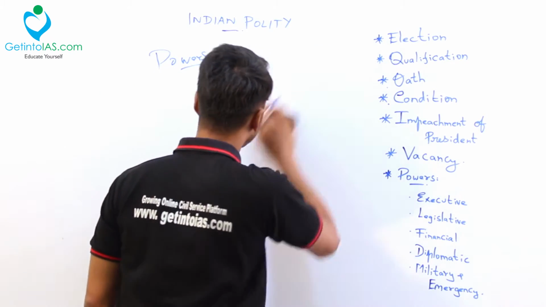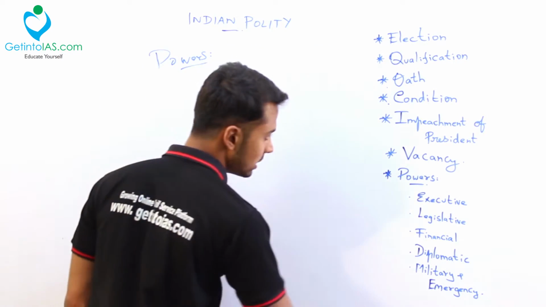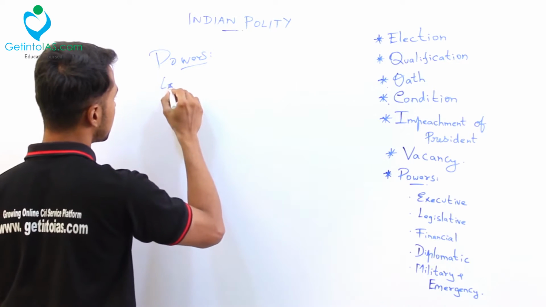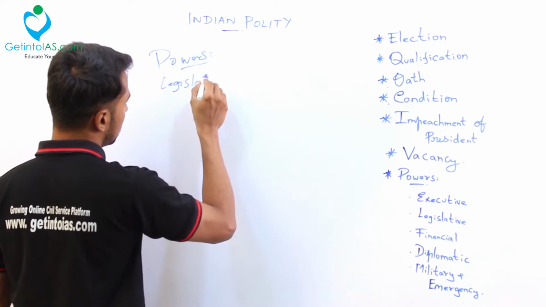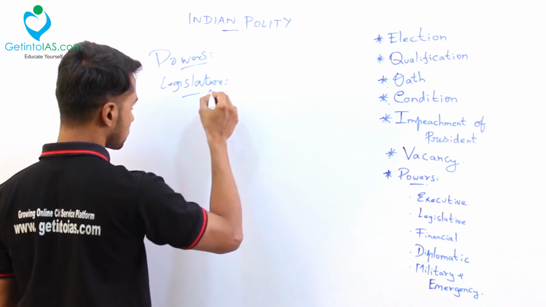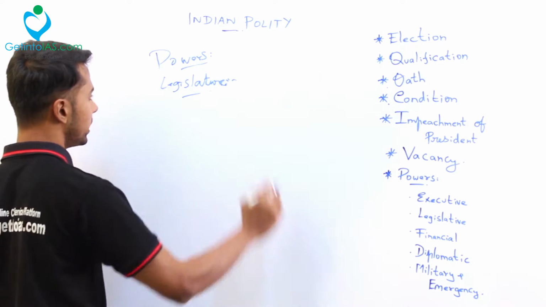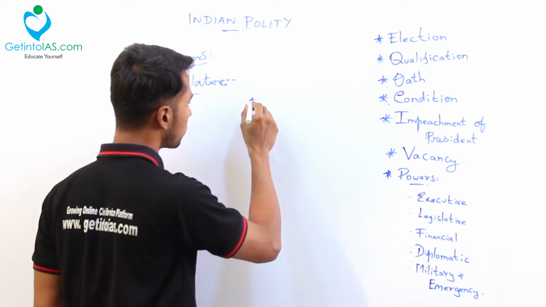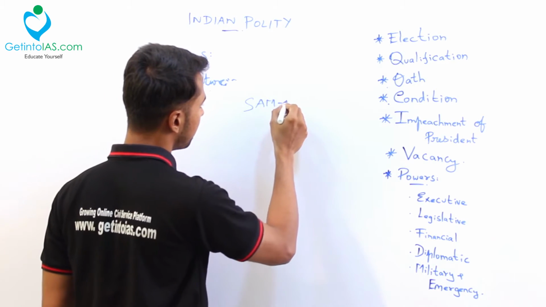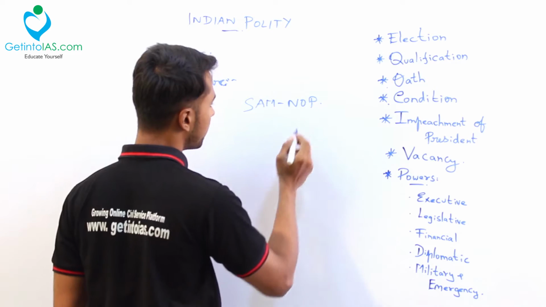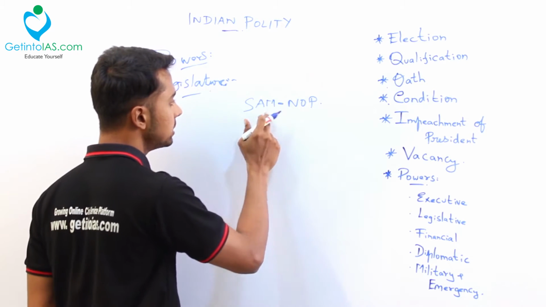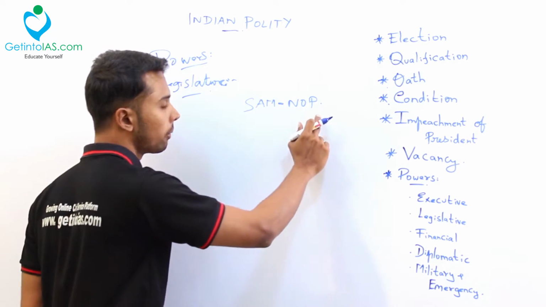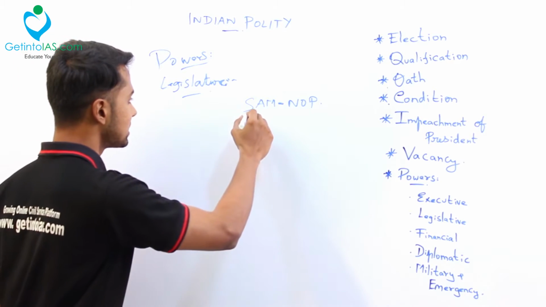Next, we are going to the legislative. What is the legislature? Your Parliament. So what are the legislative powers? To easily remember these, I am having a code word, just for remembering: SAM NOP. SAM NOP means SAM, no problem.